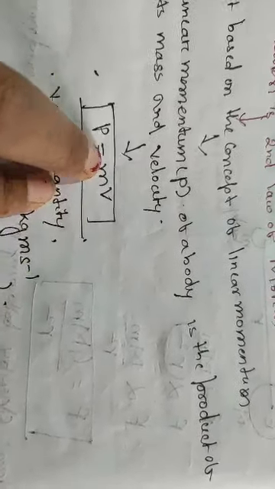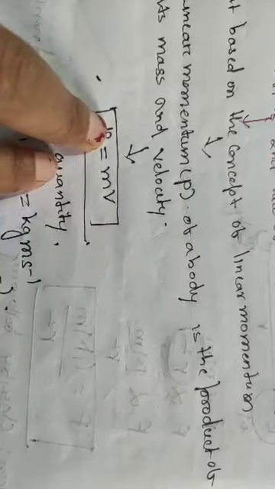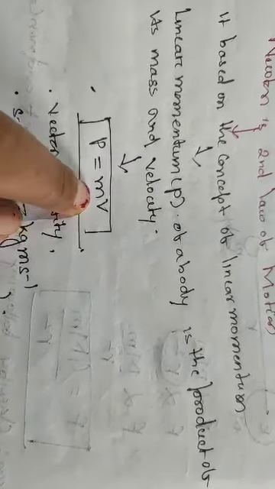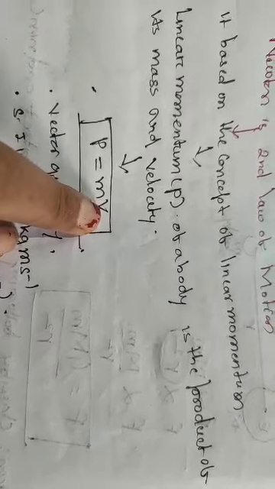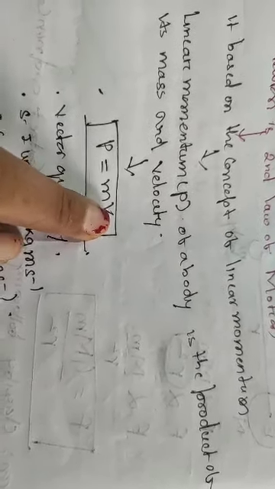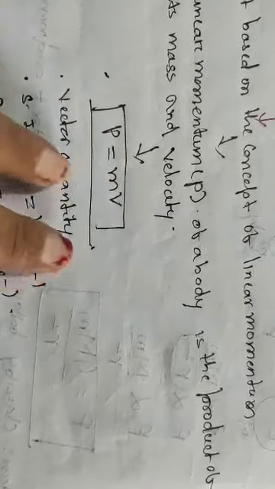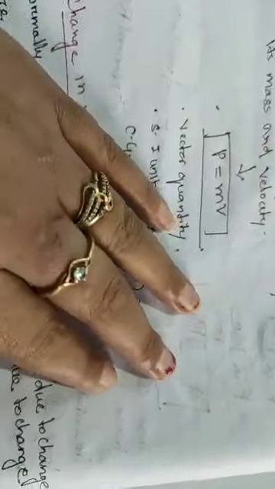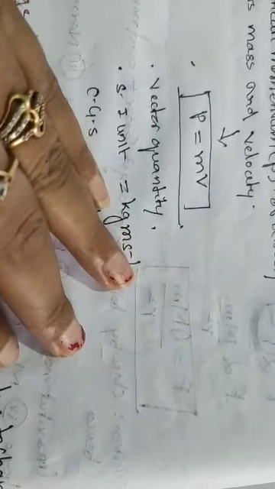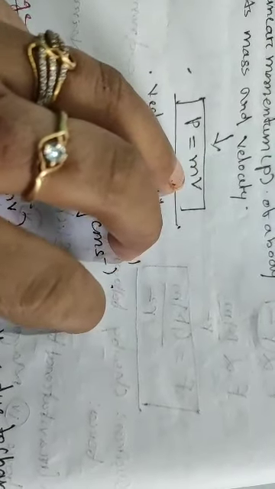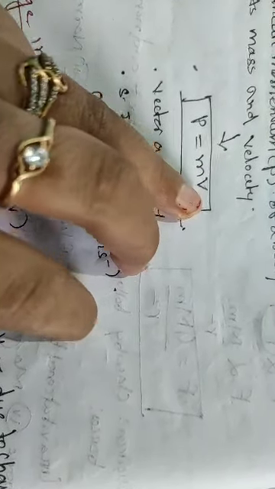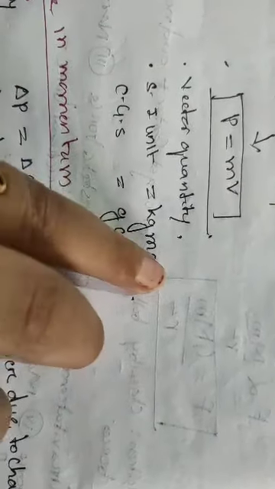So what does it mean? It means that linear momentum is directly proportional to the product of the mass and the velocity of the body. Linear momentum is a vector quantity because it has a specific direction. From here you can find the SI unit very clearly. Mass you know is kg, velocity is meter per second, so kg meter second inverse. If you move to CGS, kg converts to gram, meter to centimeter, and second, time, remains the same. Clear to you?